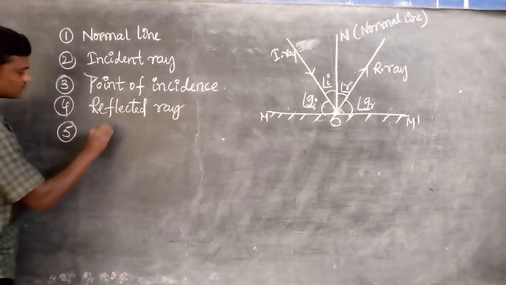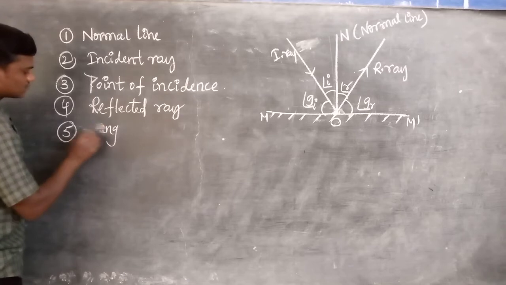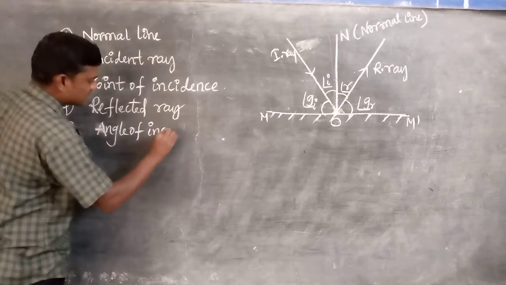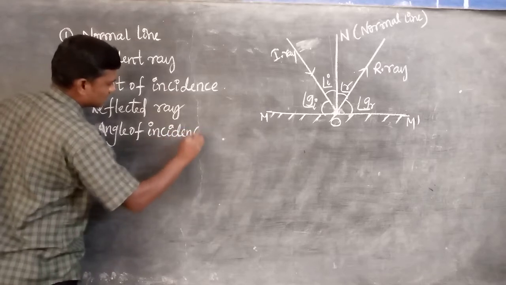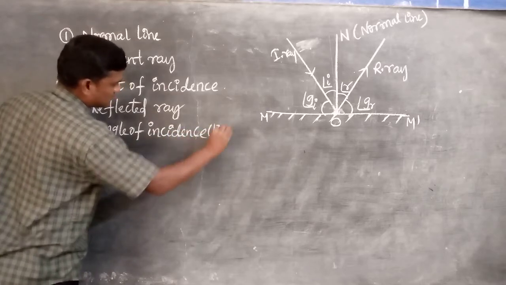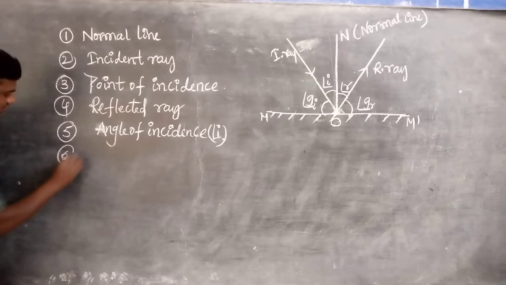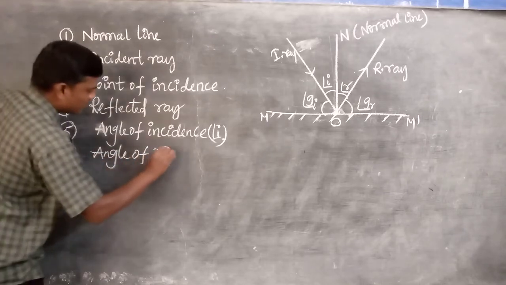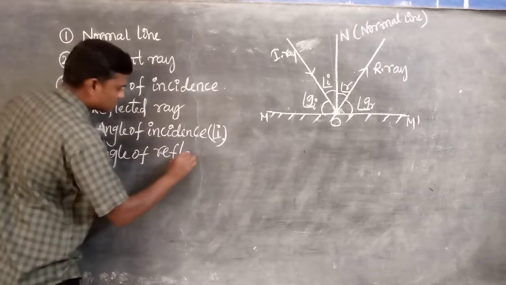The fifth one is the angle of incidence. The sixth one is the angle of reflection.